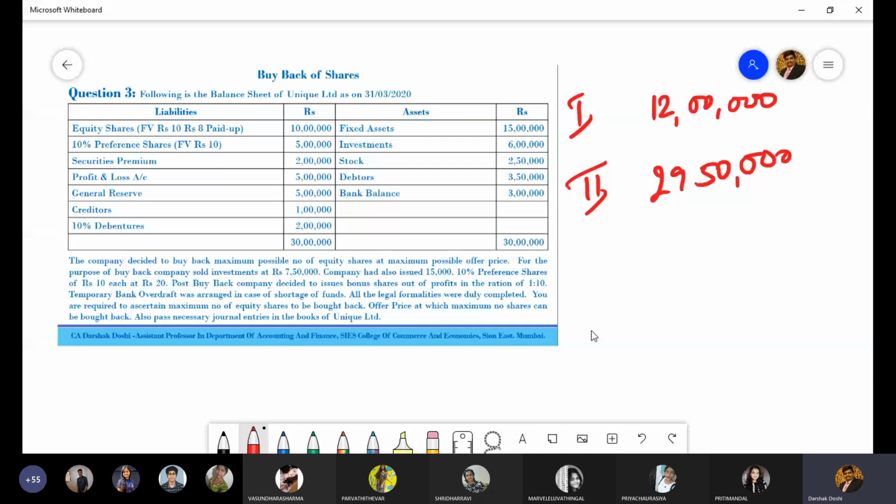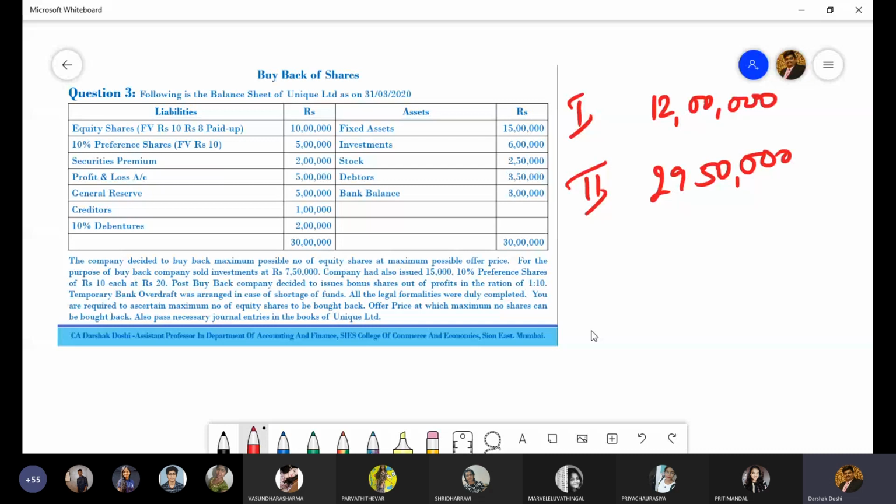See what the question is giving as data. There was a reason I asked you all to do it on your own, to make you aware that we have to keep in mind the paid up value. Right now the balance sheet gives equity share capital with face value rupees 10 and paid up value 8 rupees. The amount is 10 lakhs. So 10 lakh divided by 8 will give the number of shares, that is 1,25,000. Then we make it fully paid up, that is into 10. So for the buyback, equity share capital will be 12,50,000.